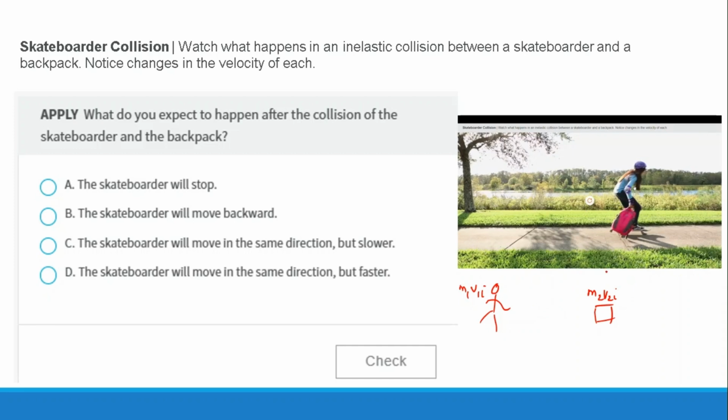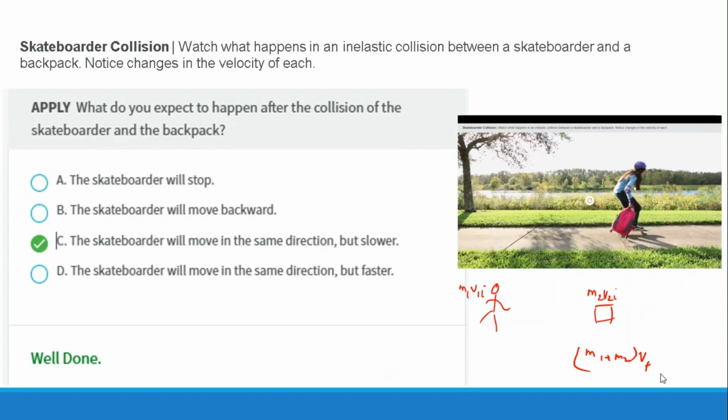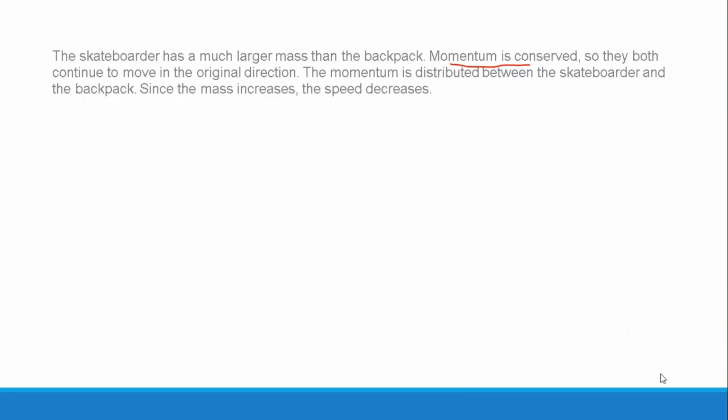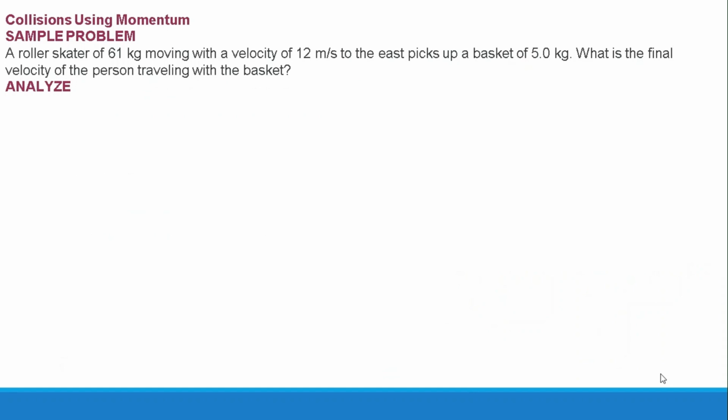But when she goes and grabs it, the total momentum changes and becomes (m1 plus m2) times vf. So in this case, she will move forward, but slower, because the mass is now a combined system, and it is a case of a perfectly inelastic collision because both of them are sticking together. To understand further, let us talk about another example, how we will solve questions related to perfectly inelastic collision.